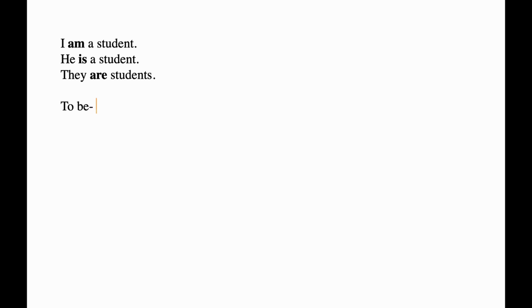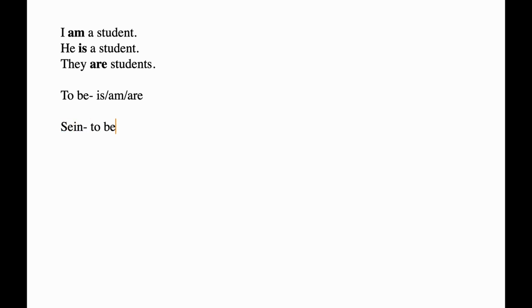We use is with singular subjects, am with I, and are with plural subjects. So what we have learned from this example is that a verb can be conjugated in different ways according to the subject of the sentence. Similarly, we have a verb in German called sein, right?